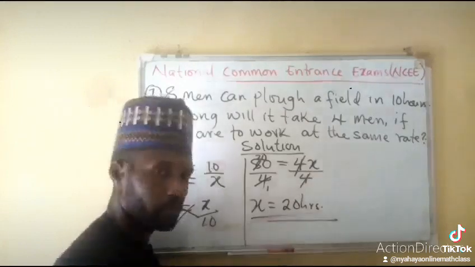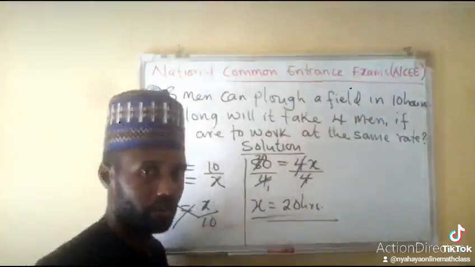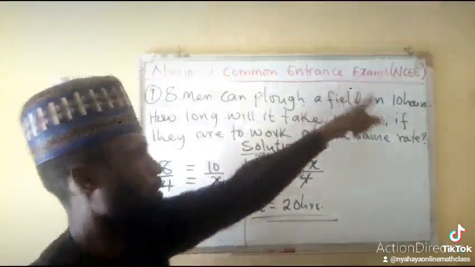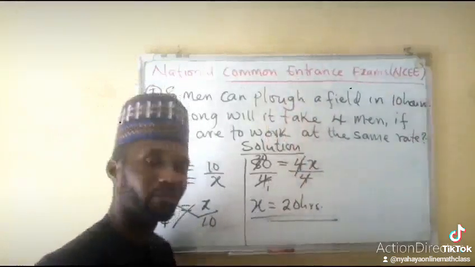Even from the question, we would be able to detect that 8 men can spend 10 hours. So with half the men, you double the time, 10 times 2, which is 20 hours.